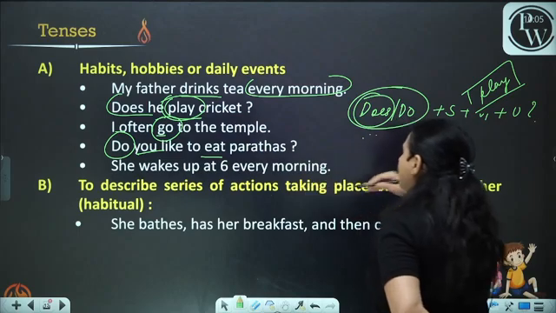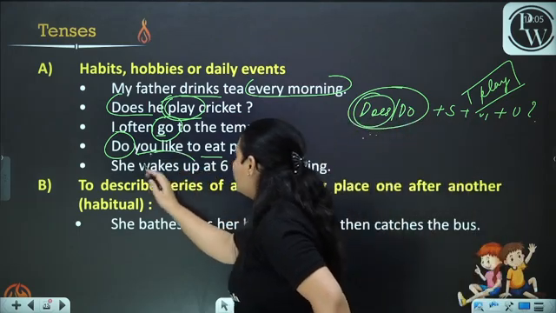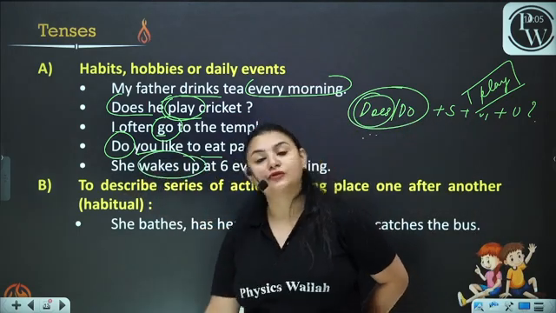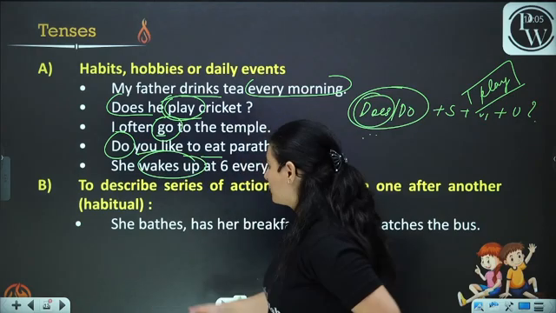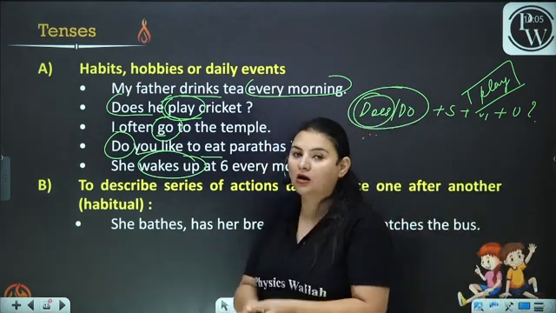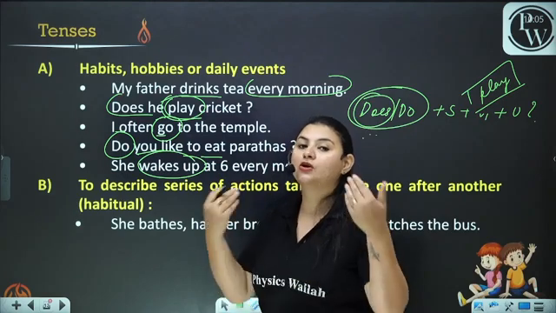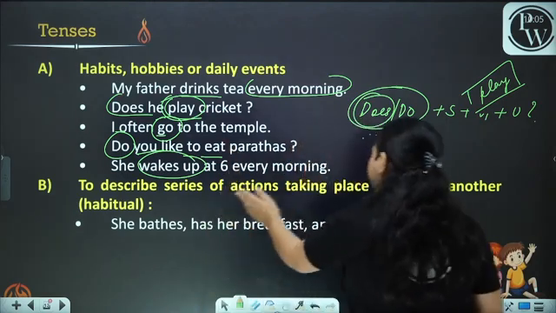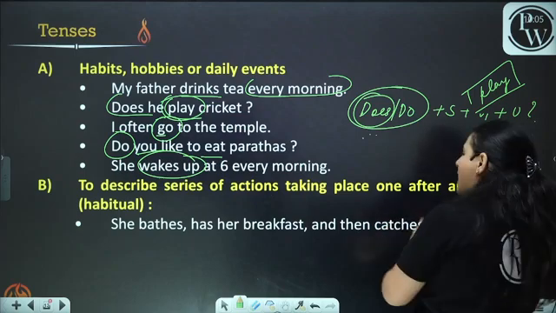She wakes up at 6 every morning. Now, with wakes up we have put S. Now this is her habit. This is her routine, used to describe a series of actions taking place one after another.